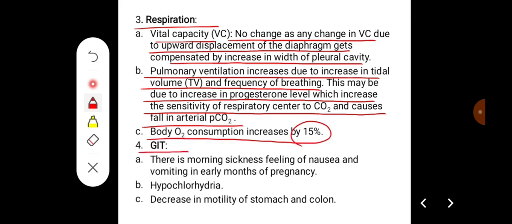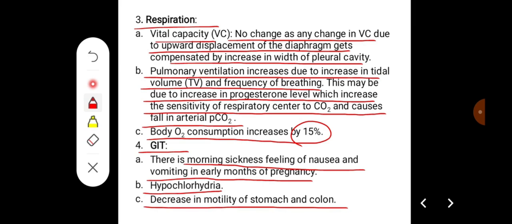Their action on the GIT: there is increased morning sickness, a feeling of nausea and vomiting in the early months of pregnancy. So there can be hypochlorhydria, and there can be a decrease in motility of the stomach and the colon because of the effect of progesterone.